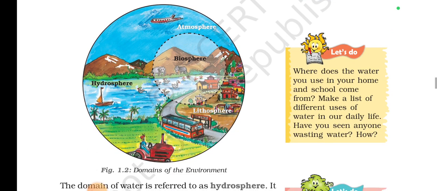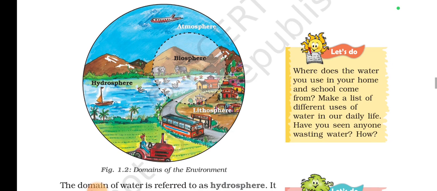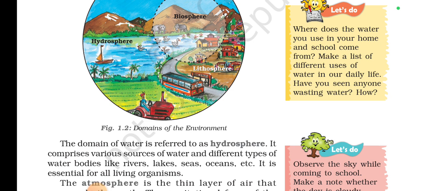Here you have been given a very nice figure, Figure 1.2, domains of environment. You can see the atmosphere, hydrosphere, lithosphere, and there is a combined zone of the biosphere, where the lithosphere, hydrosphere, and atmosphere all interact. So this zone is a part of the biosphere.